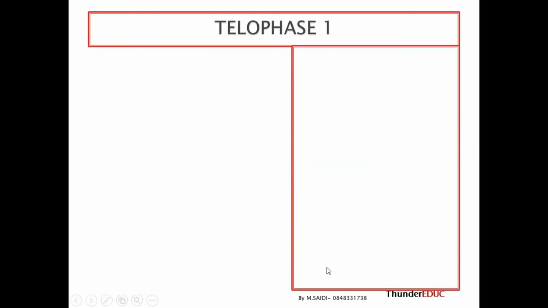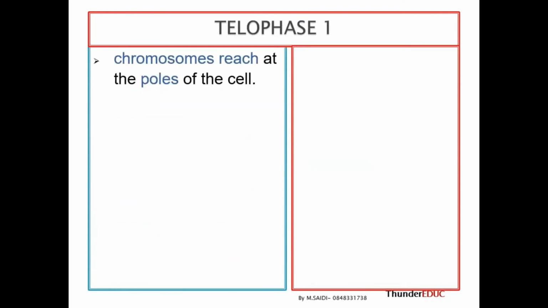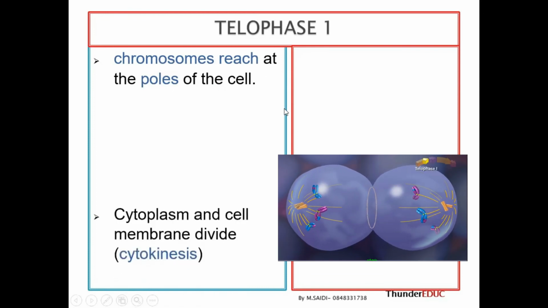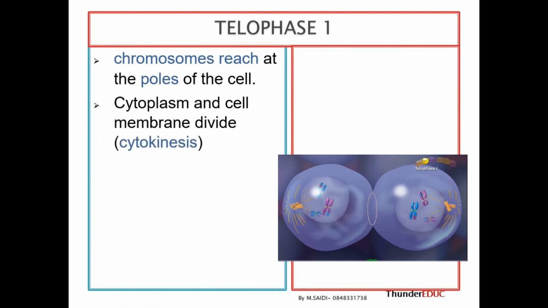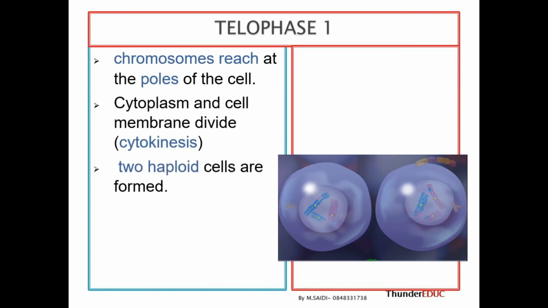And then when they move to opposite poles, they reach the pole. So in telophase, each chromosome reaches the pole of the cell. And then once they reach the pole, the cytoplasm and the cell membrane divide. That process is called cytokinesis, division of the cytoplasm.